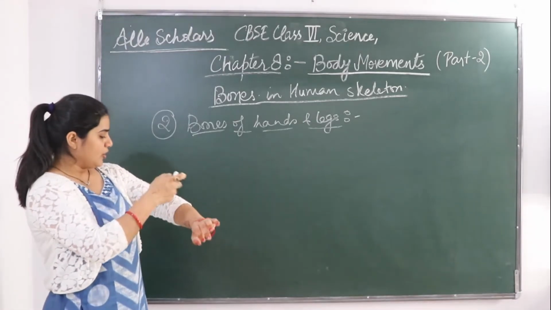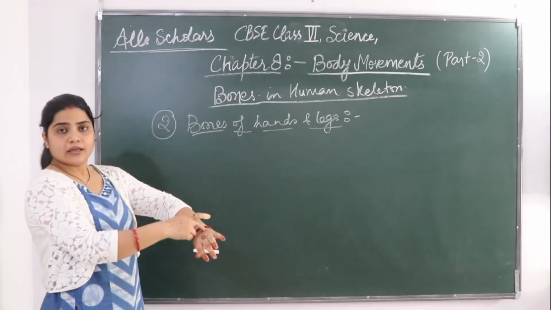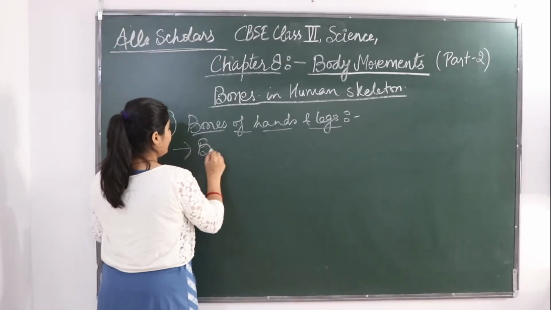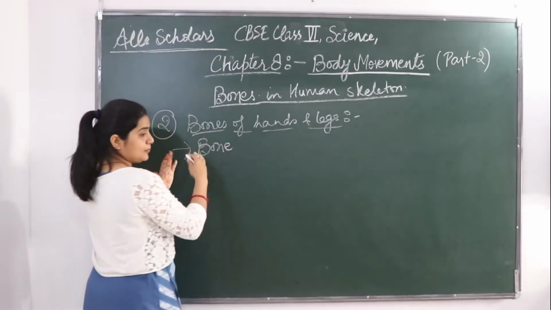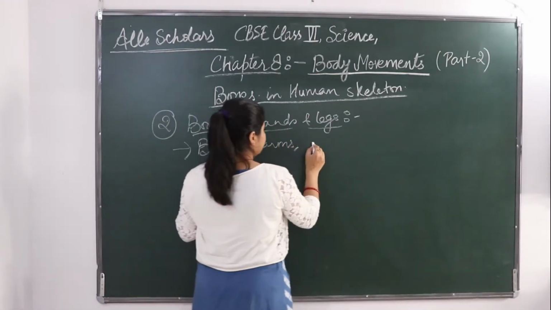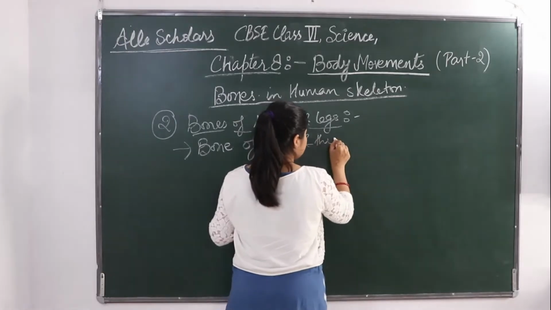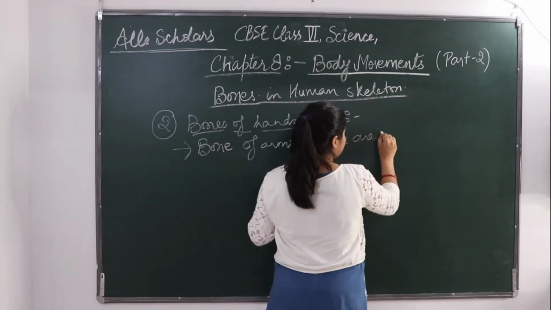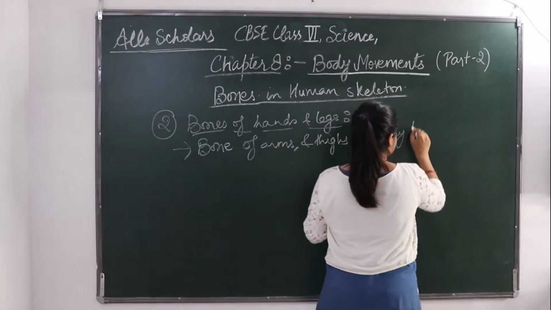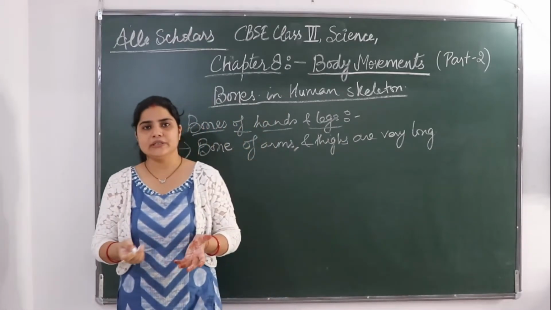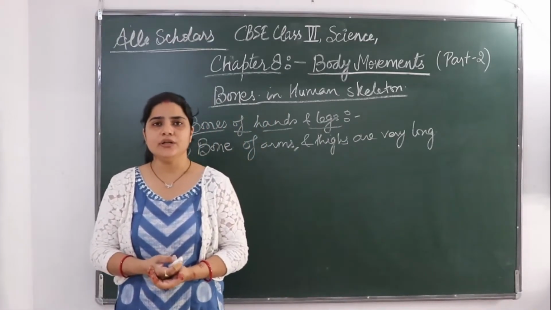This is a long bone, you can see. You know that the longest bone is the femur, that is the thigh bone.